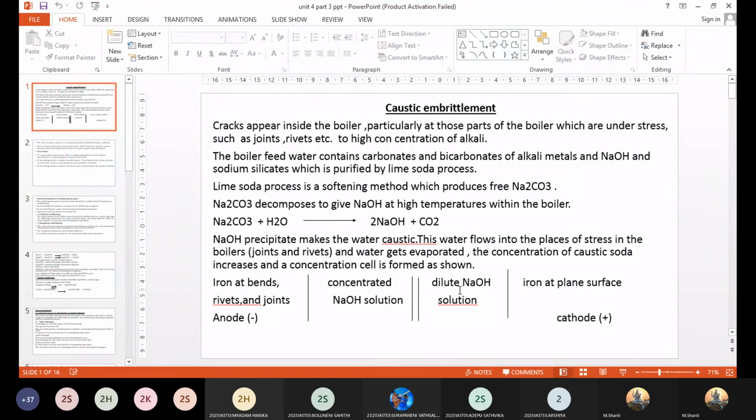Yes, girls. Caustic embrittlement means what now?